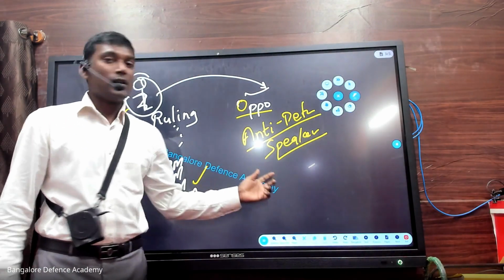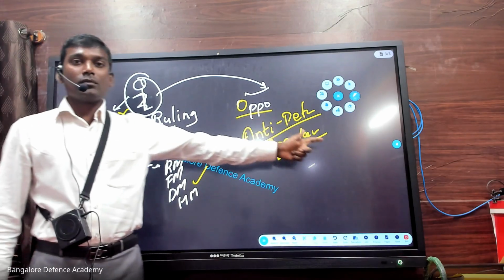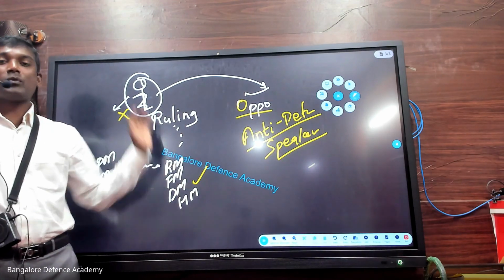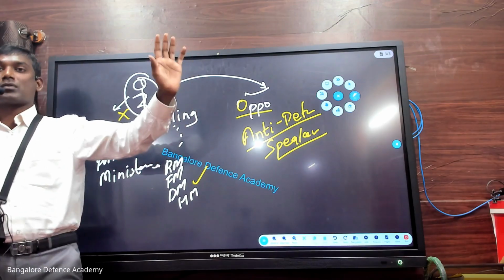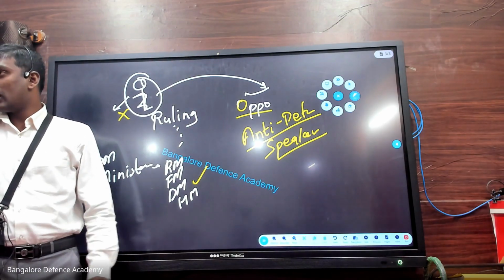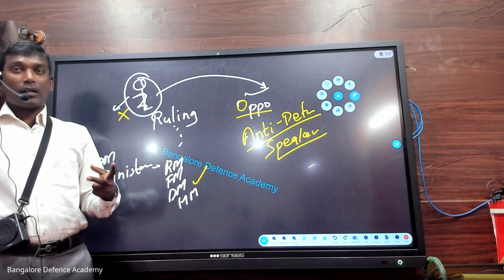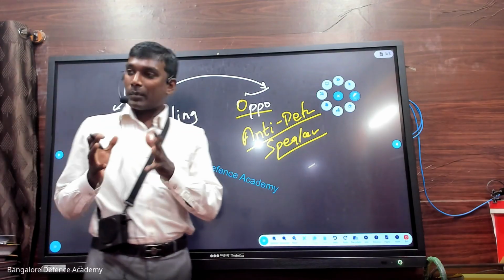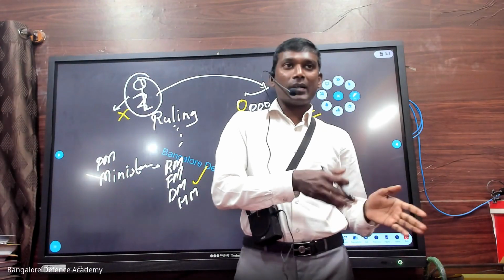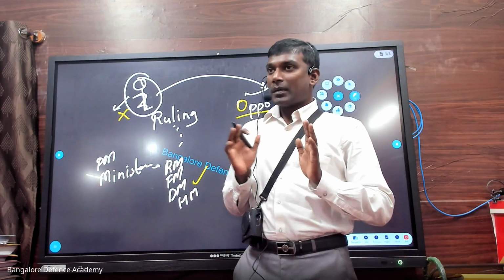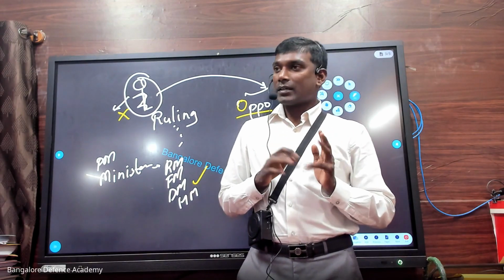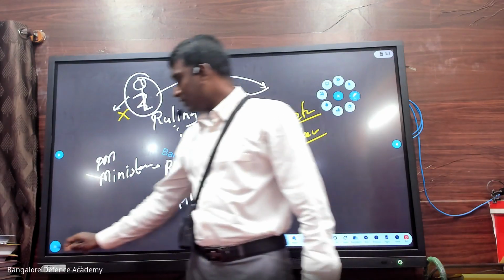The Speaker will say that according to anti-defection, you have done wrong, I am going to remove you from the house, you are not a member of the house. You understand? So after the election, if a person from one party joins the other party, anti-defection action will be taken. Who will take the action? The Speaker.